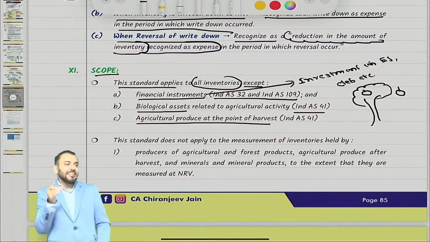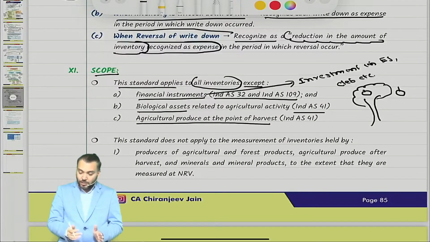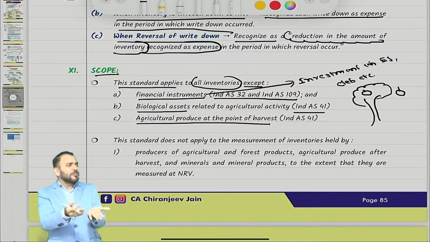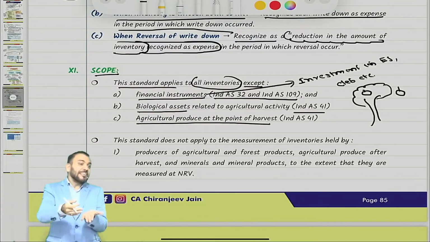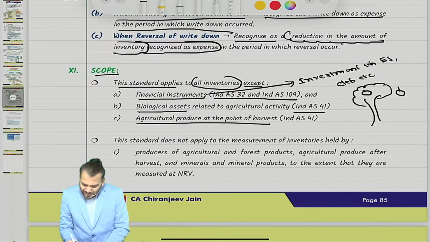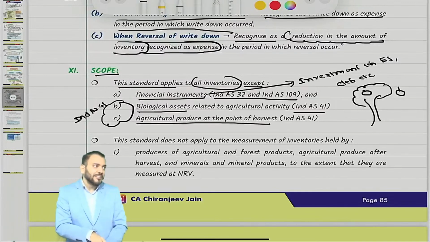Understood? And after that Ind AS 2 is applicable. For harvested agriculture produce, it becomes inventory. There are two points: at the point of harvesting, Ind AS 41 is applicable. But after that it will become inventory because it is held for sale, and Ind AS 2 is applicable. Only this much. For the entire thing, I will say refer to Ind AS 41, where the detailed discussion will be done. Right now I can't express much, because if I do, I need to go to Ind AS 41.